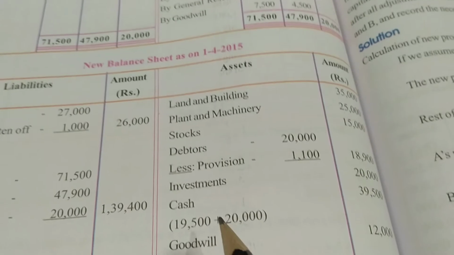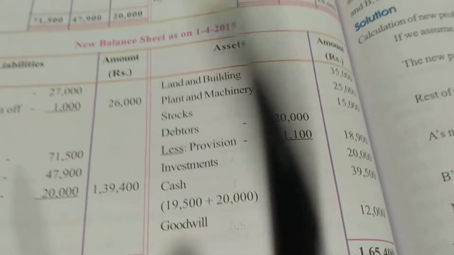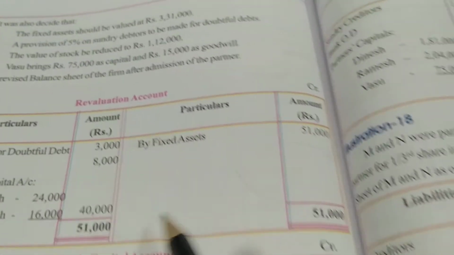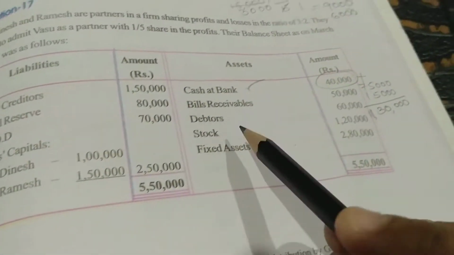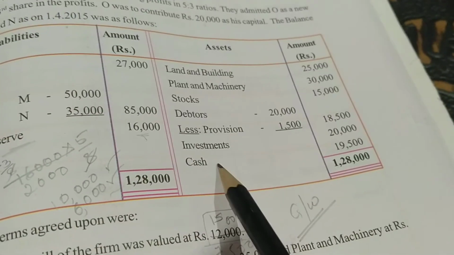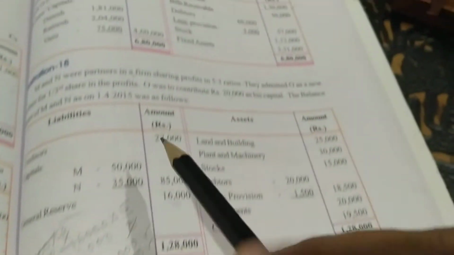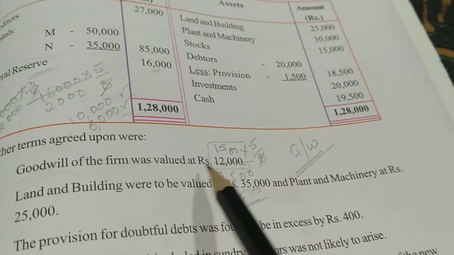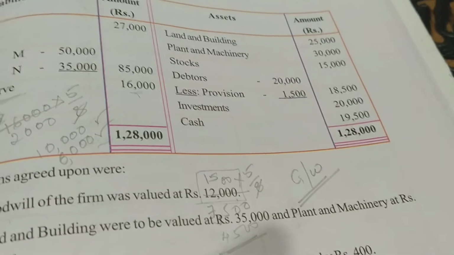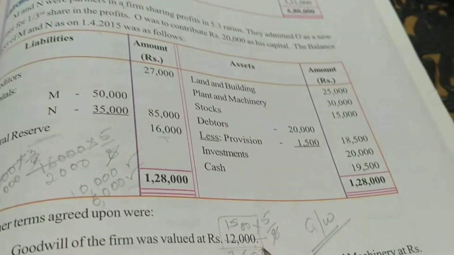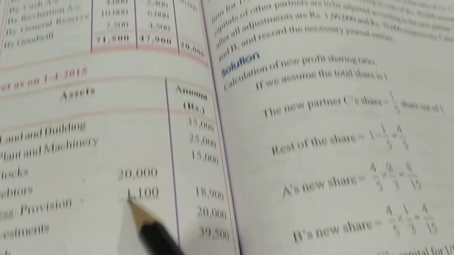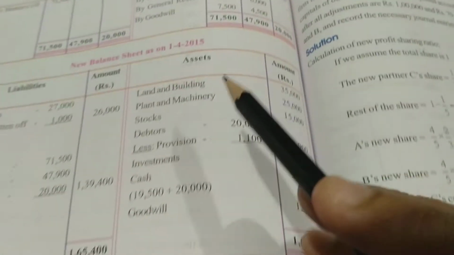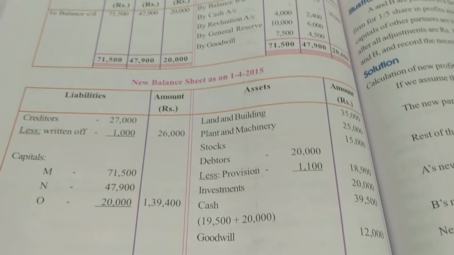Second, we'll show it in the new balance sheet, the cash amount which we have. How much cash do we already have? In the old balance sheet you will see, in the question it will be given. 19,500 cash is already there. How much amount is the new partner bringing? 20,000 will be added to this 19,500, and goodwill is how much? 12,000 will be added. So 19,500 plus 20,000 plus 12,000, you'll get an amount of 51,500.